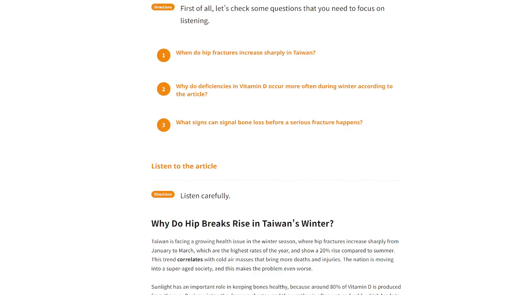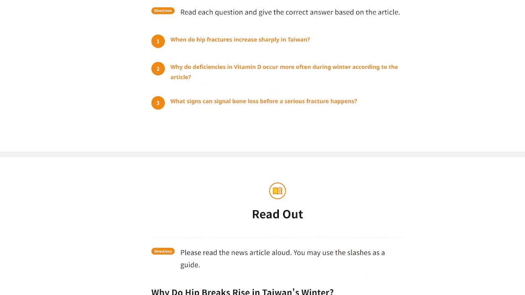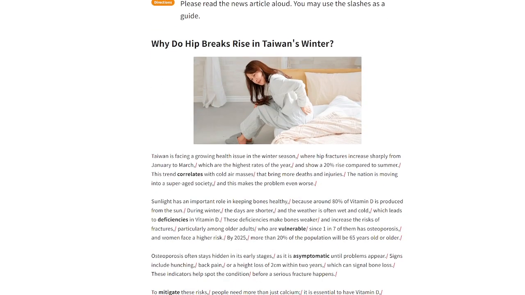The last question, what signs can signal bone loss before a serious fracture happens? Signs include hunching, back pain, or height loss of 2 centimeters within 2 years can signal bone loss. Well done. Now, Koki, we will move on to the next part. Can you please read out the article? Thank you. Why do hip breaks rise in Taiwan's winter?